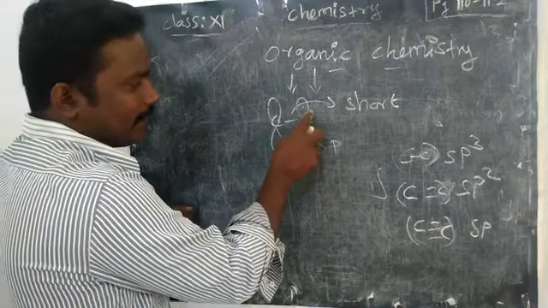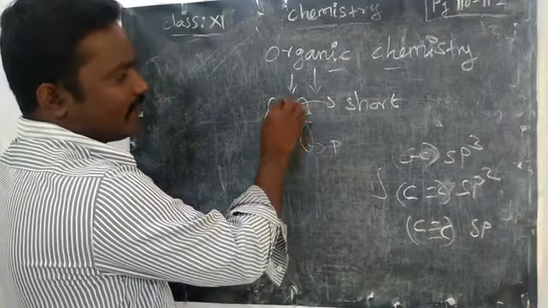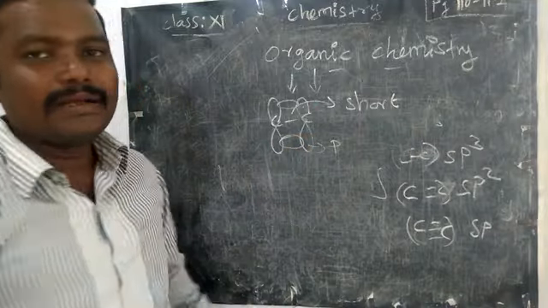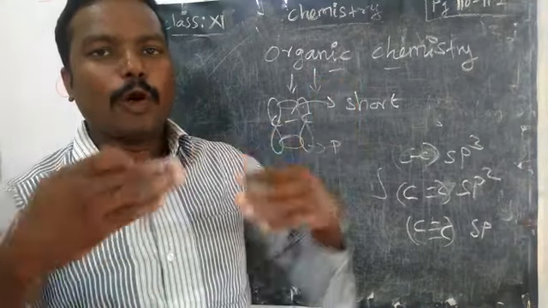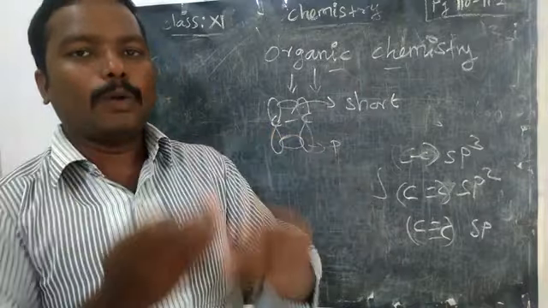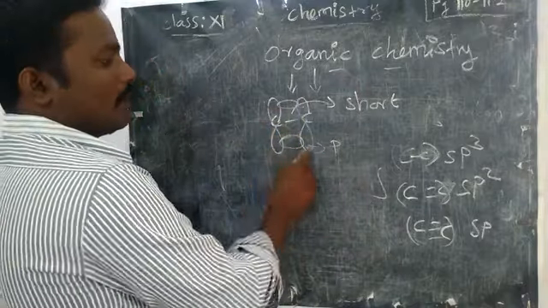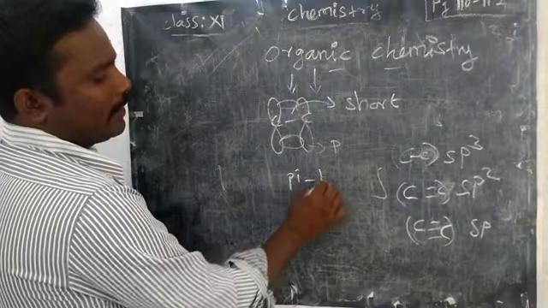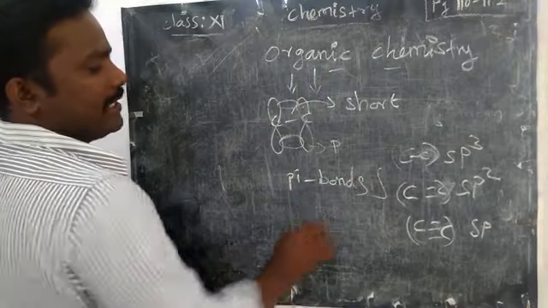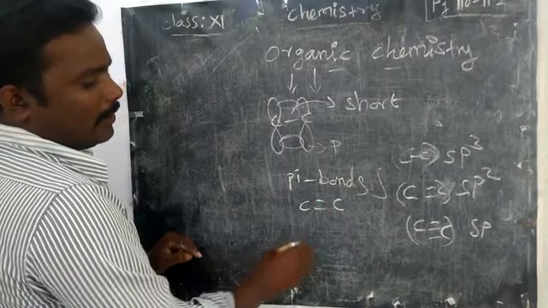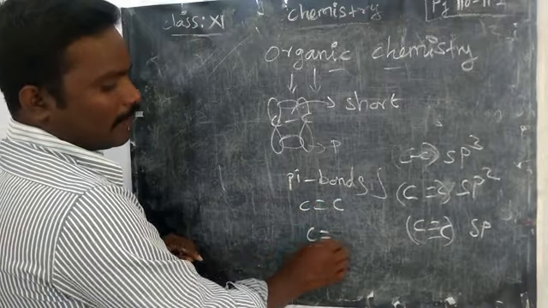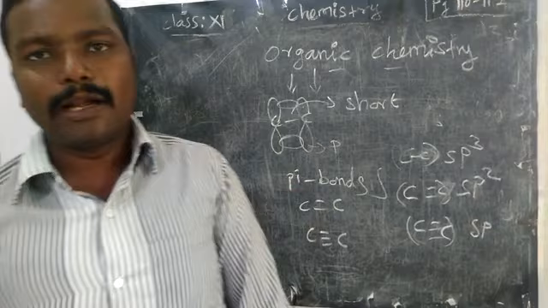You know that p orbitals, because they are nearby, undergo sideways overlap, not head-on overlap, lateral overlap. Because of this lateral overlap, they can form pi bonds easily. So one lateral overlap forms a double bond. Two lateral overlaps form a triple bond.